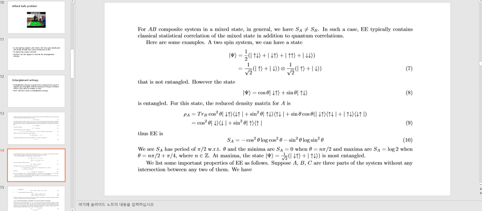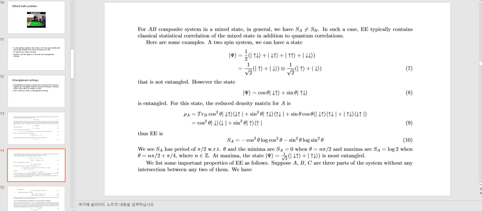For this state, the reduced density matrix for A is like this. This shows the entanglement entropy S_A is minus cosine squared theta log cosine squared theta minus sine squared theta log sine squared theta. We see S_A has a period of pi over 2.